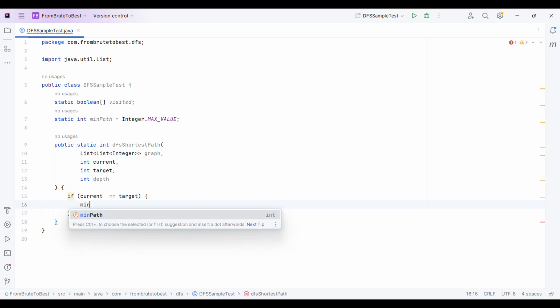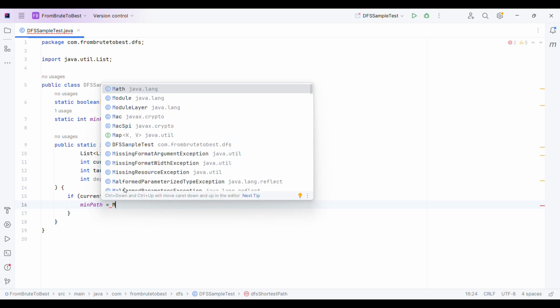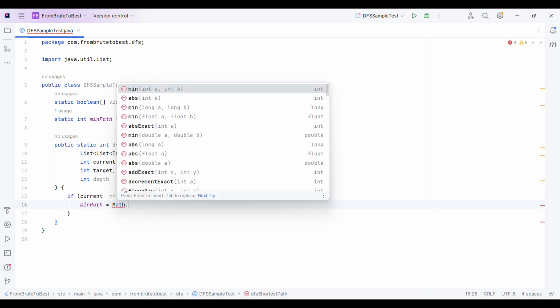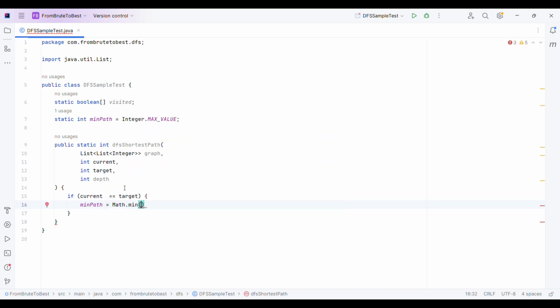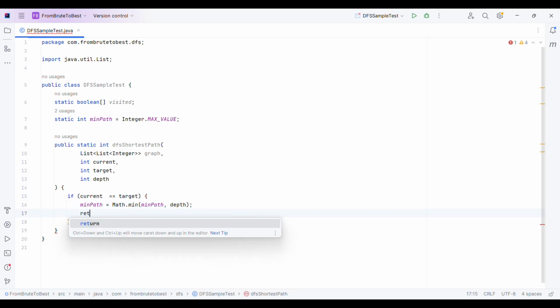We will simply calculate the min path. Min path will be simply the minimum value of the current min path and the depth. To find the minimum, I'm just using the Math.min function, min path comma depth. And then we will return this min path. So this is our base condition.